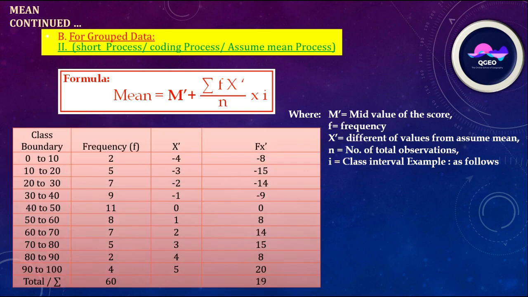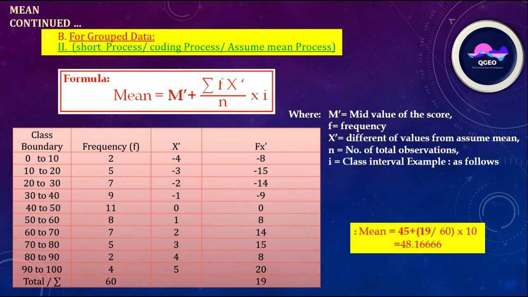Class boundary here, frequency, x dash and fx dash. So total of f, that is frequency, is 60, and summation of fx dash, here we must consider the sign, minus and plus. Summation of fx dash is equal to 19.